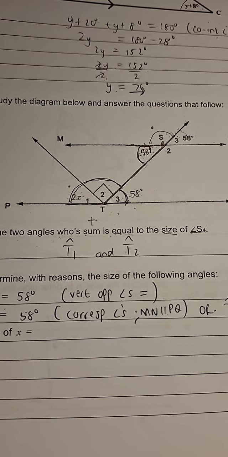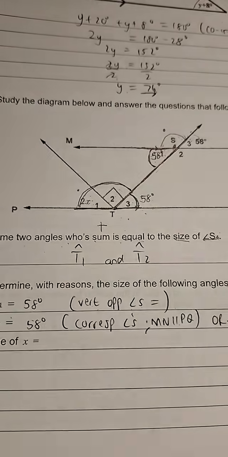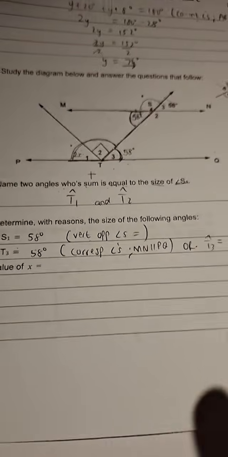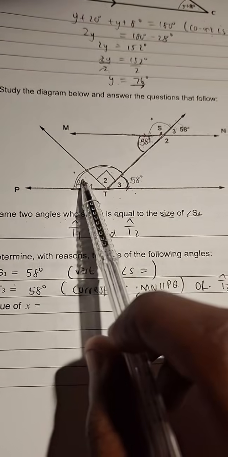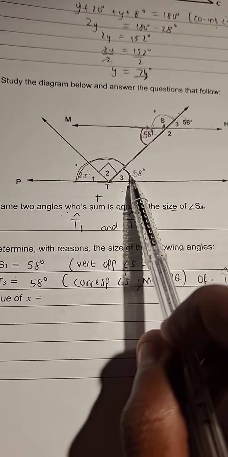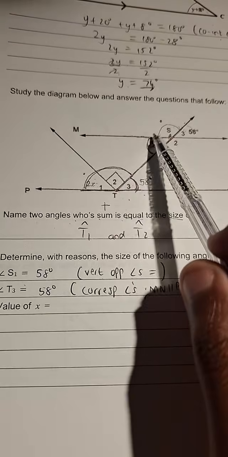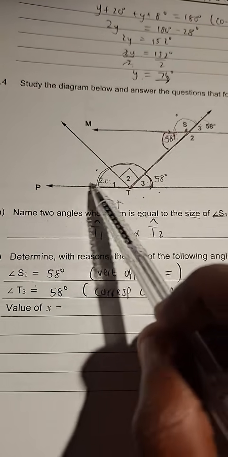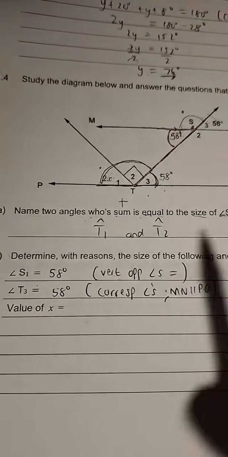It depends who is looking at the problem. So you go ahead and use your angles on a straight line, you will get that answer. I will use co-interior angles. I'm going to also get the answer.